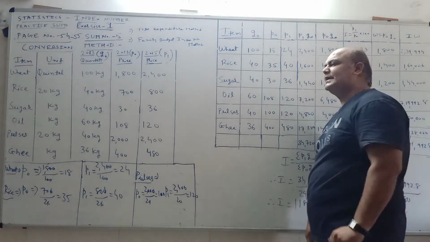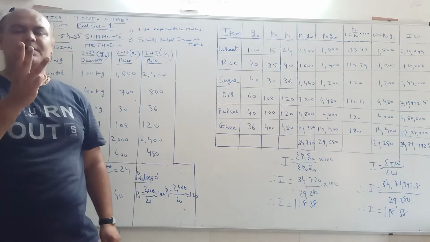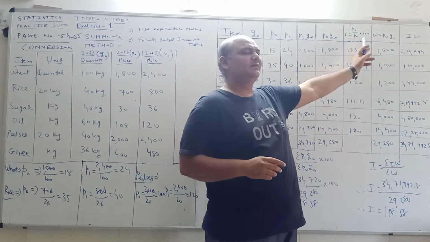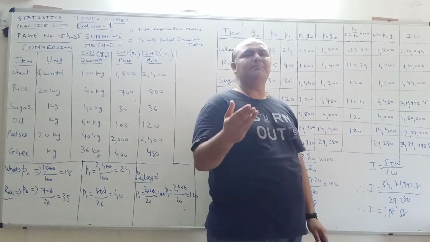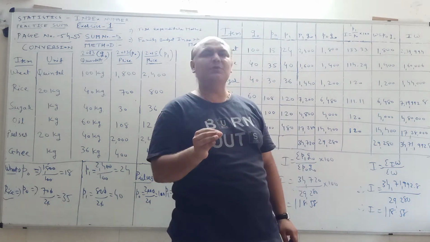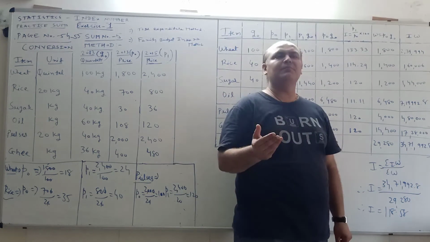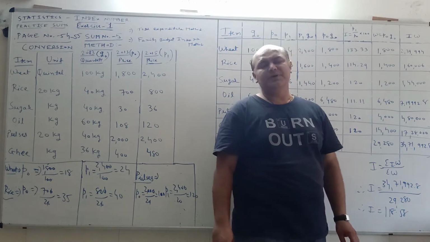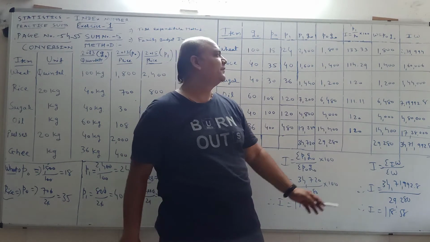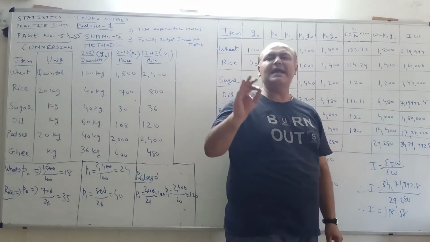For family budget index number method, we have to prepare additional three columns. First column is I. The column of I we can prepare as I is equal to P1 upon P0 into 100. Second additional column for family budget is W. W column is ready with us, that is P0Q0. And third additional column for family budget method is IW.